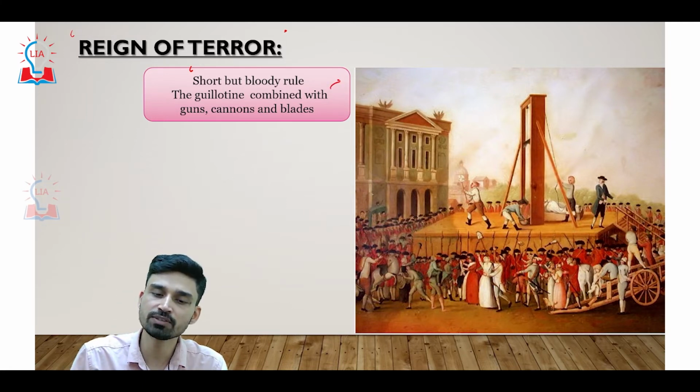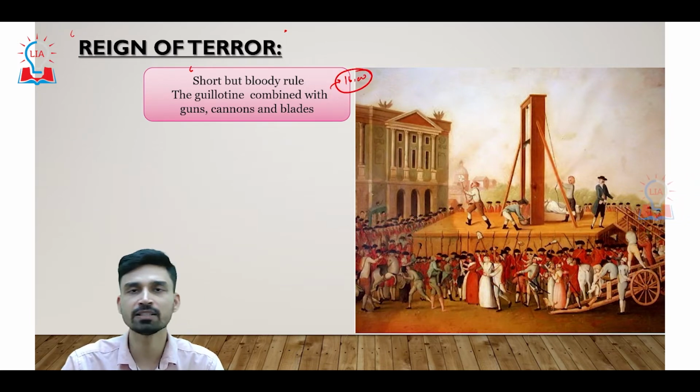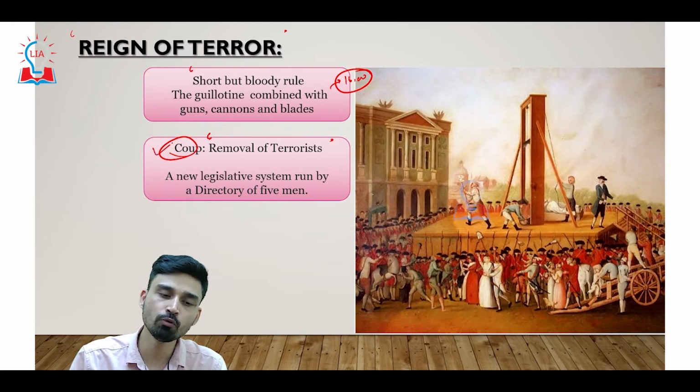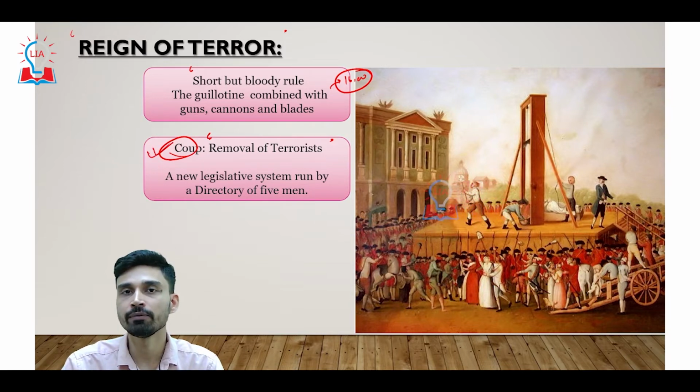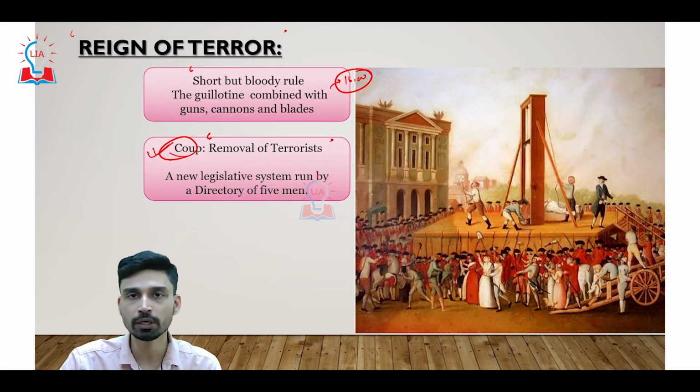It is believed that more than 16,000 people were executed by guillotine, guns, cannons, or blades, because they were opposing the philosophies and the way of governance of the Jacobins. As Robespierre and the Jacobins became more and more unpopular day by day in France, finally they were also removed in another coup. And we can see how history plays out: Robespierre, who was responsible for the execution of the king and the queen by guillotine, was finally also executed in a similar manner by the opposing group.